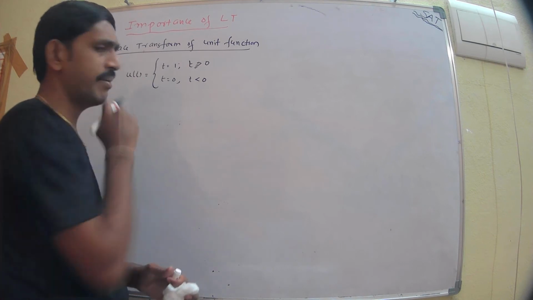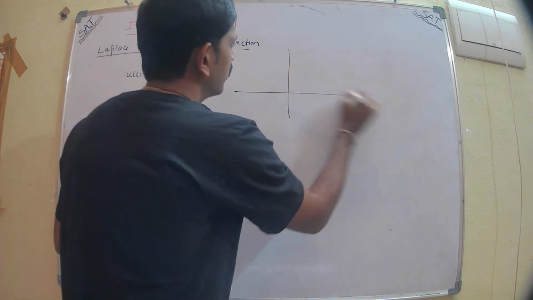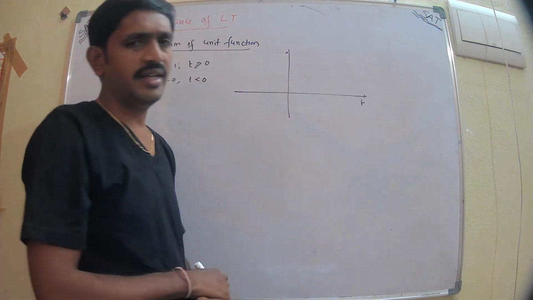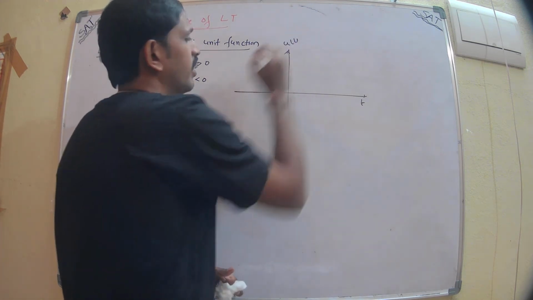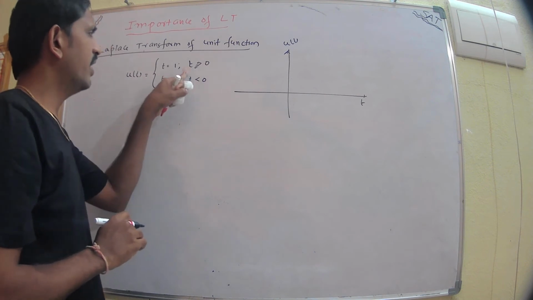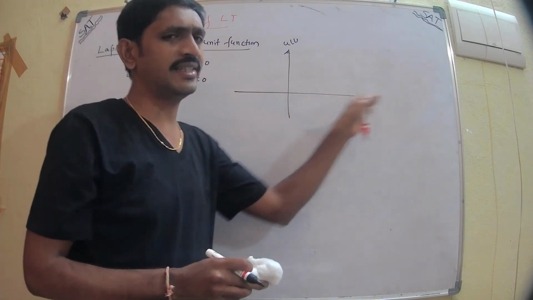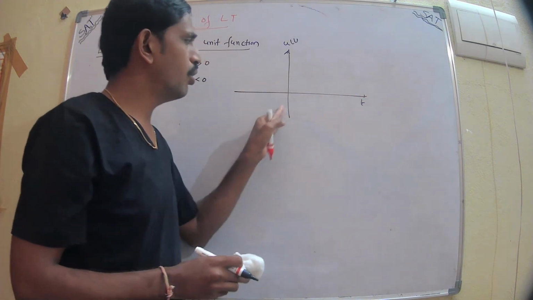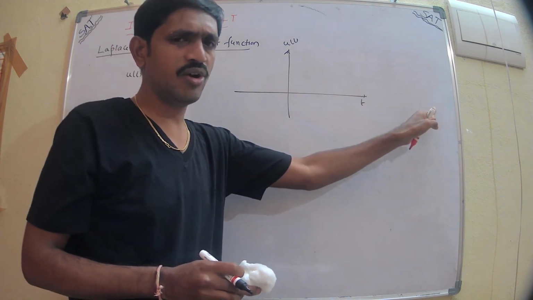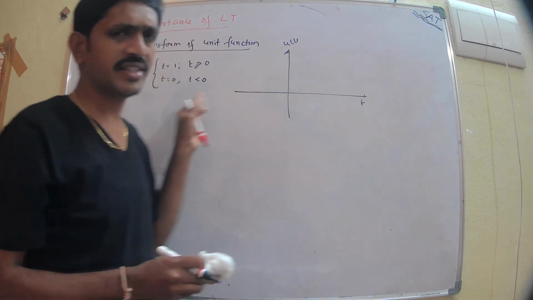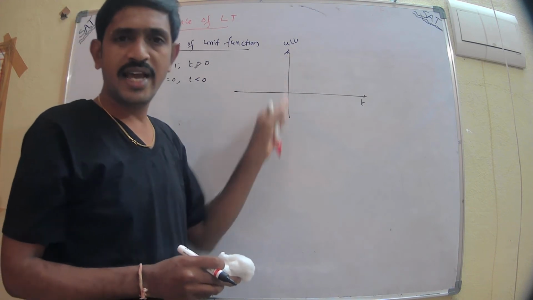Also, I can represent this function in the form of a graph like that. This is my graph here. On the x-axis I will take time, on the y-axis I can take the u of t function. According to the definition, when t is greater than 0, here on the x-axis, on the positive real axis, I can take positive values 0, 1, 2, 3, 4 and up to infinity. Am I correct or not? According to the basics, if you want to represent any function, definitely we can take the positive real axis and negative real axis, and positive y-axis and negative y-axis.